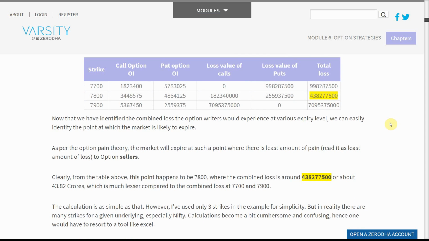Now that we have identified the combined loss the option writers would experience at various expiry levels, we